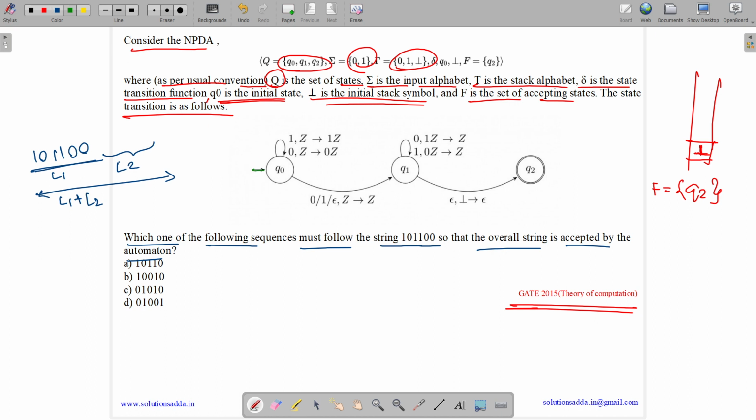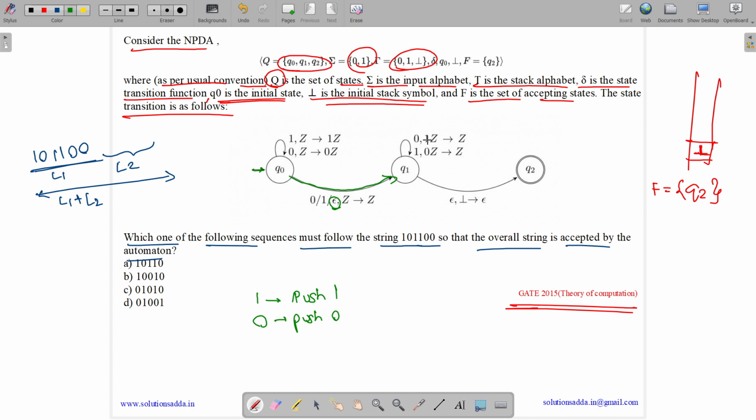So Z means whatever is present in the stack. If we get 1 as the input alphabet, then we push 1 into the stack. And if we get 0, then we push 0 to the stack and come over here. We keep on pushing. And it is non-deterministic, which means on epsilon we are also doing nothing and coming over here. And also on 0, 1.